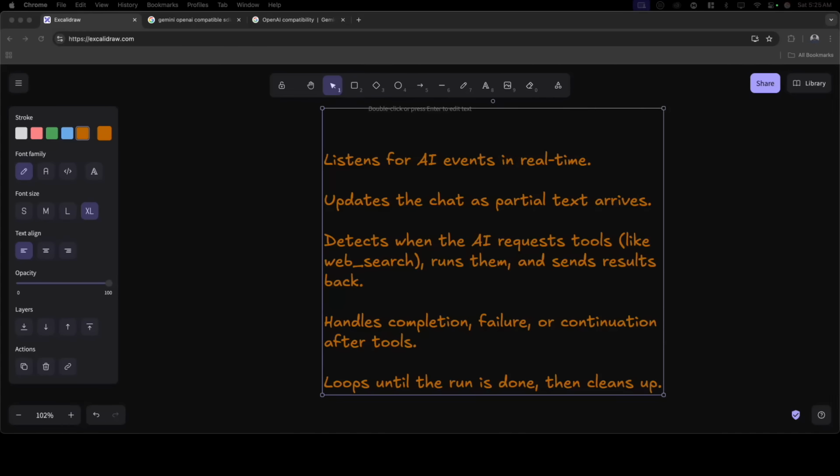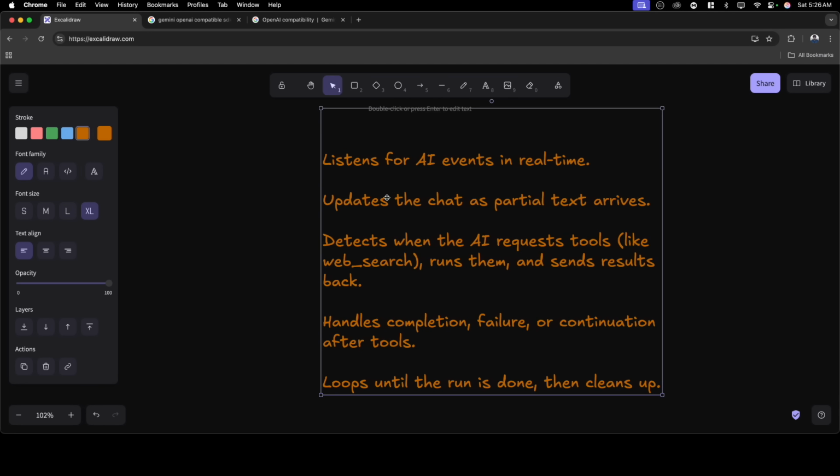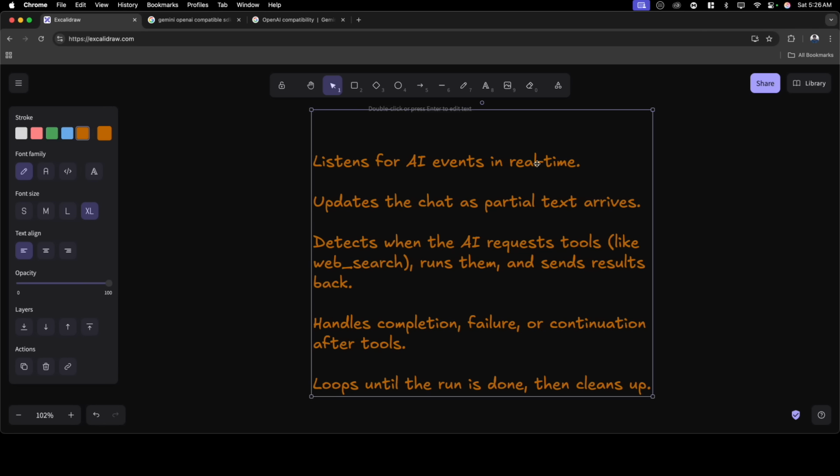All right, so now the code walkthrough starts. And again, this is really long, but whatever we needed to write and understand is already done. Now it's almost similar, or a concept that we need to understand. To write our main run function itself, we have to understand all the steps that we have to do. The first step is to listen for all the AI events in real time. That's the first step in the run, which is the orchestration method. Then we have to send the updates to the chat as soon as the partial text arrives, so that they can see whether it's writing or the AI is thinking or something like that.